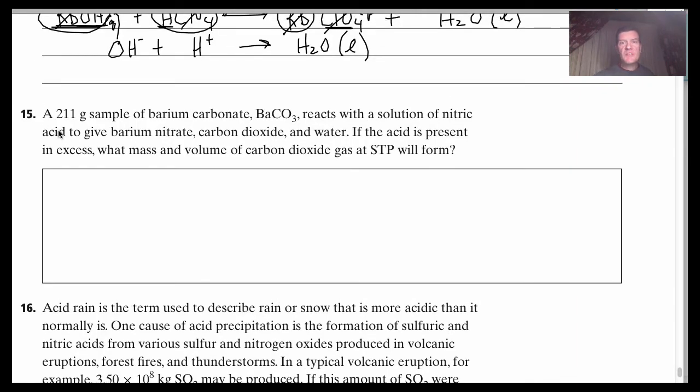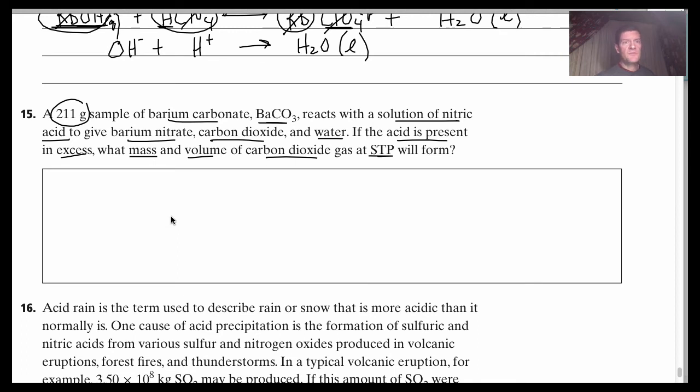Now we're going to actually be doing some stoichiometry as well, because we can't forget our stoichiometry. Okay? It says 211 grams of barium carbonate reacts with a solution of nitric acid to give barium nitrate, carbon dioxide, and water. If the acid is present in excess, what mass and volume of carbon dioxide gas at STP will form? What a great problem. This reviews a lot of stuff, so it's good to go over things that have multiple concepts in them.